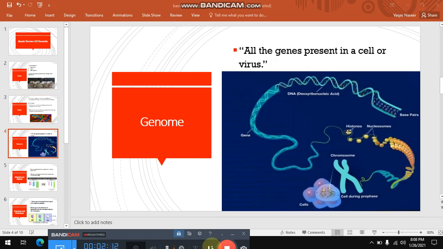Genome is nothing but all the genes present in a cell or virus. This is called the genome. I think this is the simplest definition of genome.